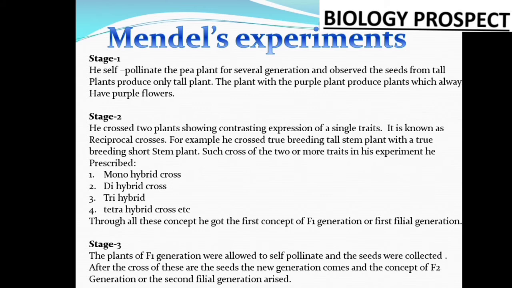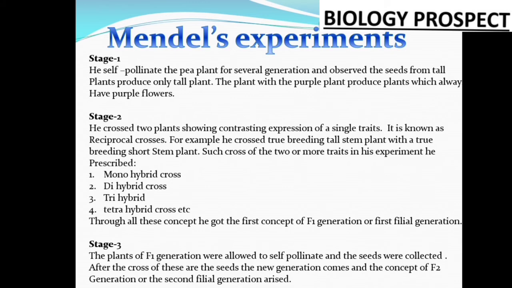But after the P1 phase, whatever offspring come, they are crossed with each other. The generation that comes out in that case is known as the filial generation 1, or the F1 generation. Friends, when we discuss the monohybrid and dihybrid cross in my next session, I will explain these things properly with the Punnett square.